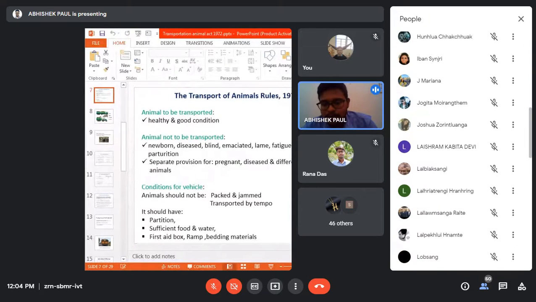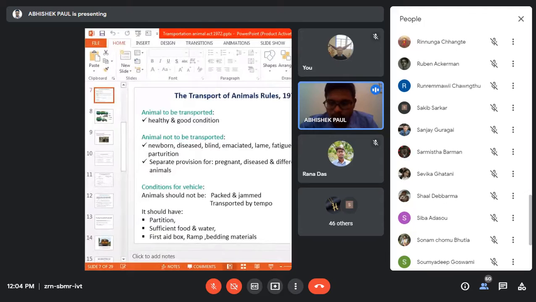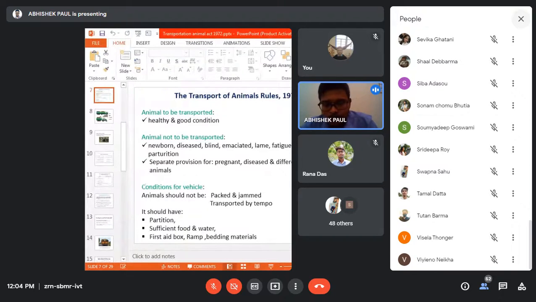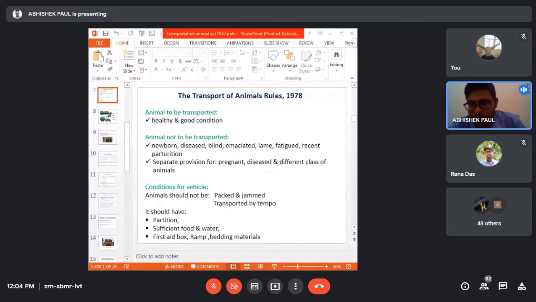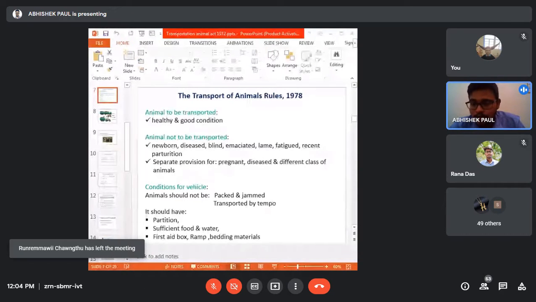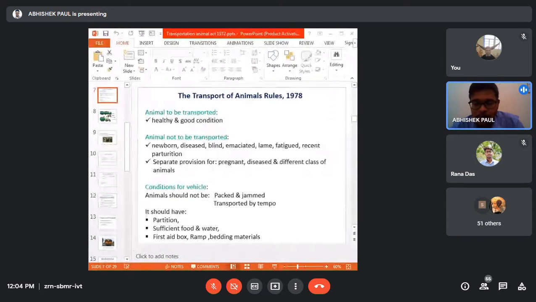Then lame. Lame means the animal is unable to walk. So if it is lame or fatigued, or recently parturited, or in case of a dairy animal, recently calved, then that animal should not be transported. Then while transporting, you need some precautions: in the vehicle there should be proper partition between two animals, and sufficient food and water, because if the traveling period is more than 24 hours, you need to offer them feed as well as some water or other kind of electrolyte.